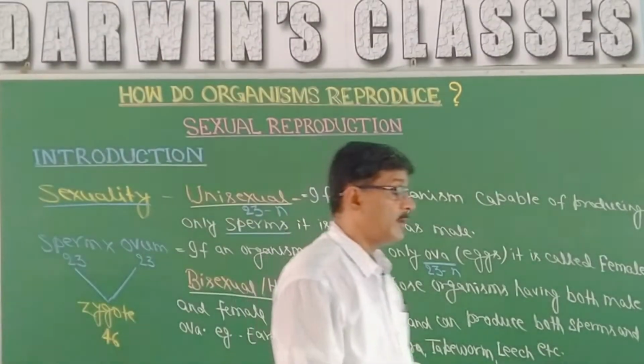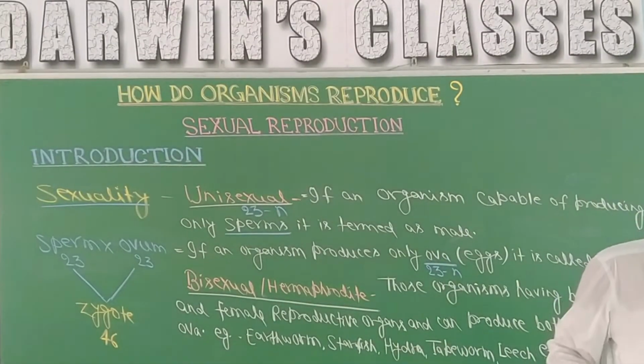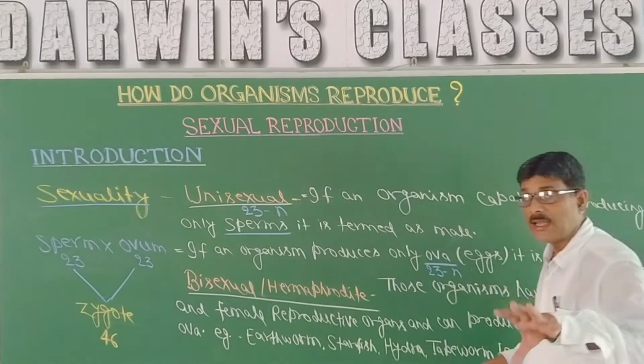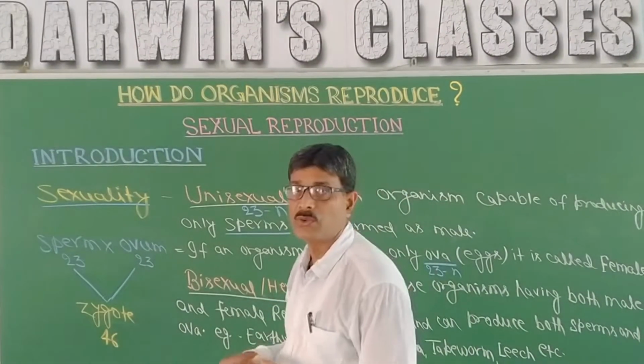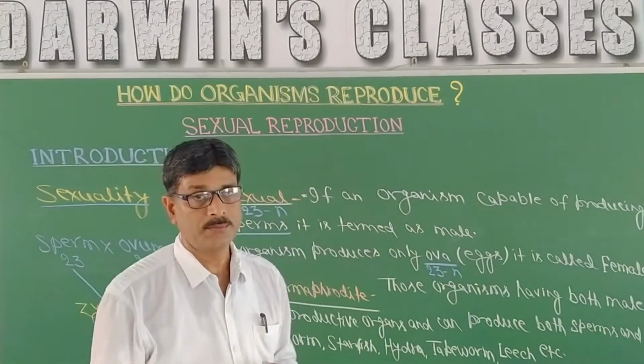So during gametogenesis, it is reductional division that maintains the number of chromosomes in an individual.